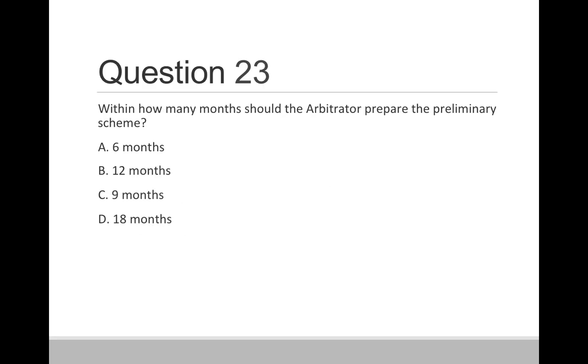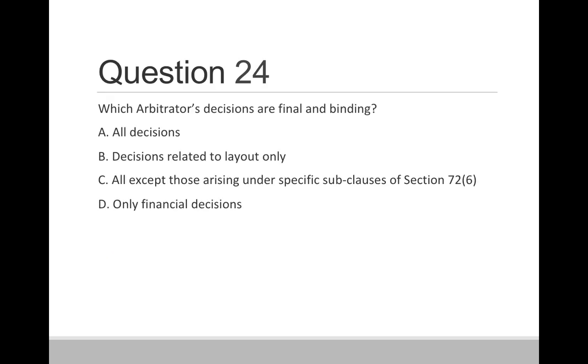Then question 23. Within how many months should the arbitrator prepare the preliminary scheme? Option A, 6 months. Option B, 12 months. Option C, 9 months. Option D, 18 months. So correct answer is option C, 9 months. Sorry, but here there is a change: the town planning officer should prepare a preliminary scheme. Arbitrator is appointed after that. So remember here, town planning officer is there.